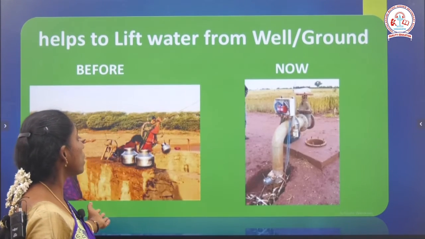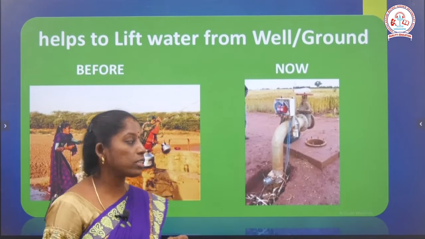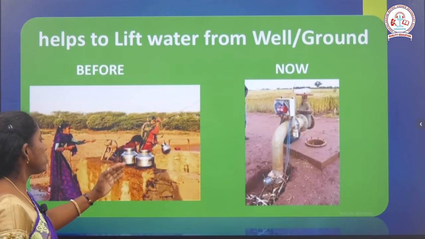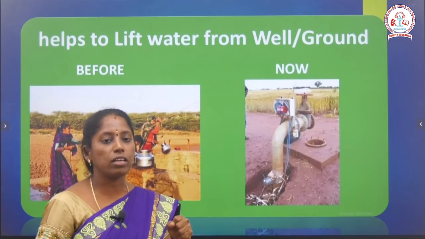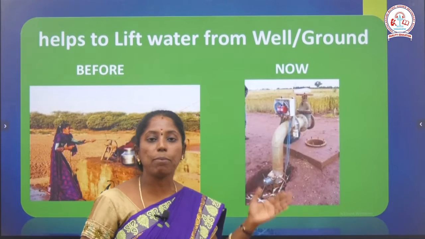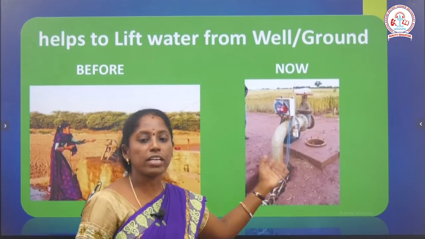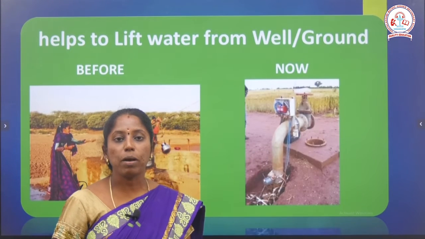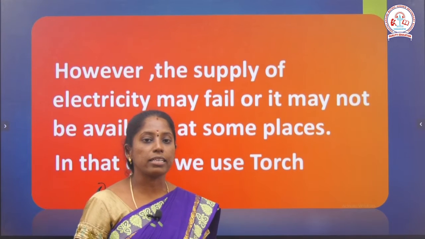So next, another thing: to lift water. Before, we fetched water from the well by using a rope and wheel, putting in more effort and more work, and only then could we fetch water from the well. But nowadays with the help of electricity we can lift the water. By using an electric pump we can easily pump the water from the ground. That is also one use of electricity.